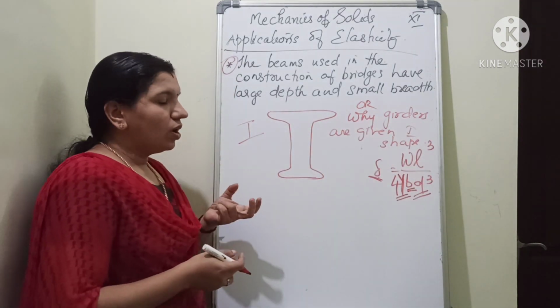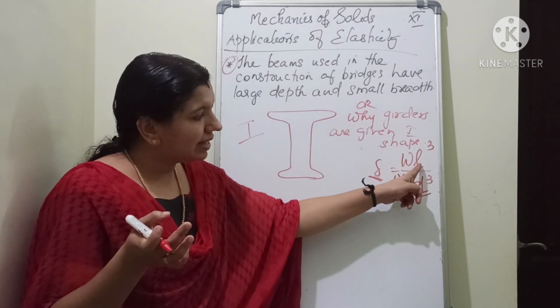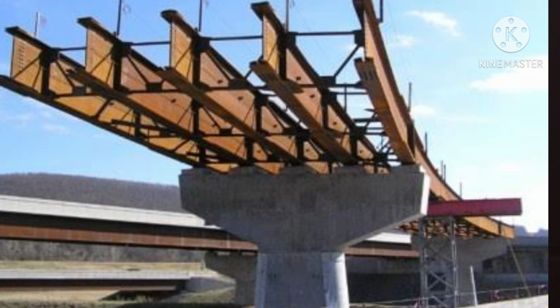Okay, so whenever the length is increased, because length is in the numerator, the depression will also increase. So we have to reduce the length and increase the breadth and depth in such a way it is arranged. Understand? The breadth and depth are increased so that the depression can be reduced. That is why the I shape is selected.